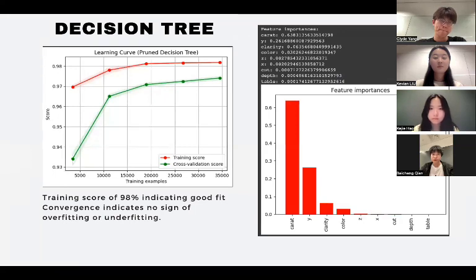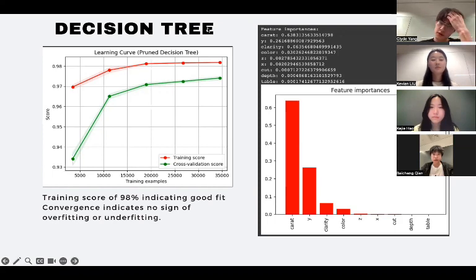To evaluate performance of our prediction results, we implement a learning curve. Based on the learning curve, the red line shows the model's training accuracy, improving as more data is used. The high training score of 0.98 confirms a good fit to the data. The green line represents cross-validation accuracy on unseen data. More data enhances the model's ability to generalize.